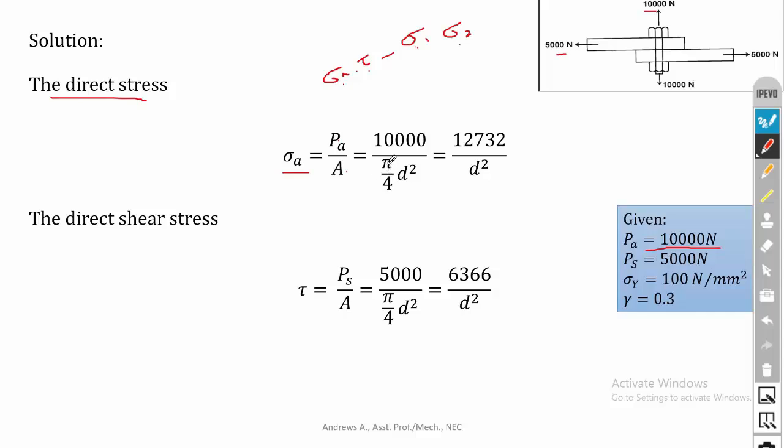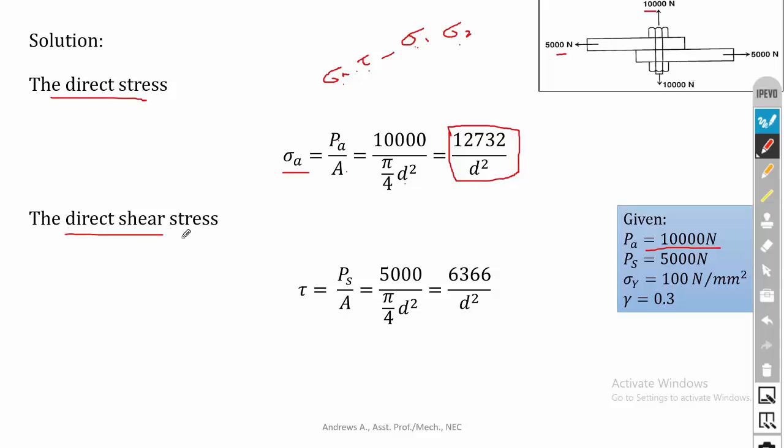And A, since it is circular cross section, it is pi by 4 d square. Okay, so if you solve this equation, then you will get 12,732 divided by d square. Remember that we have to calculate the diameter. So in all your values, diameter should be there. Okay, d should be there.